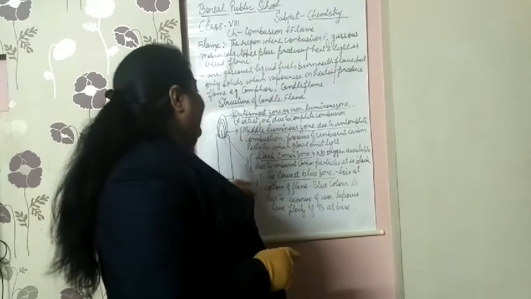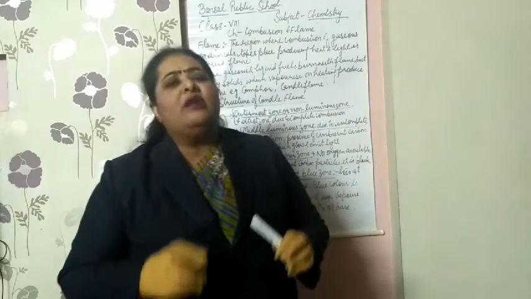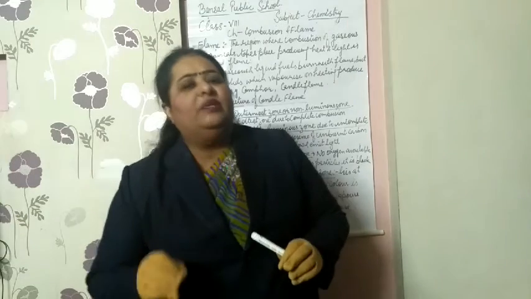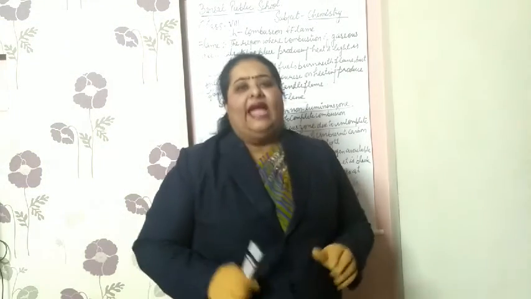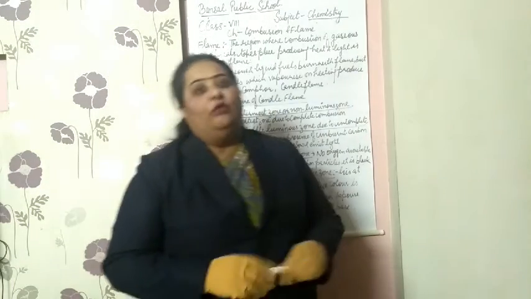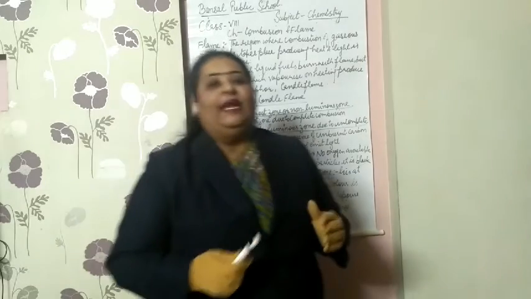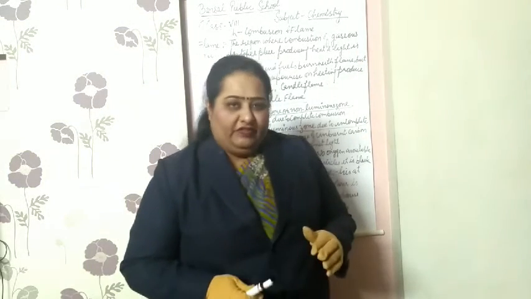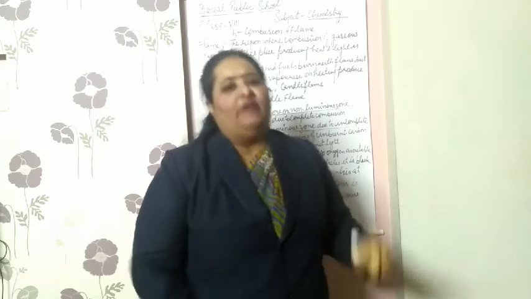Next is the dark inner zone, which is very dark because of the presence of unburned carbon particles. And the innermost is the lowest blue zone, which burns with plenty of oxygen at the base. Now let us discuss one by one.